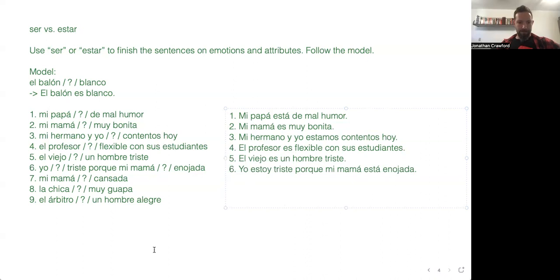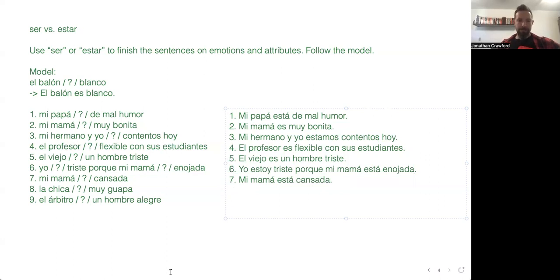Mi mamá, my mom is tired. Cansada. My mom is tired. Cansada. That's a non-permanent thing, right? She can rest and then she won't be tired anymore. Mi mamá está cansada.